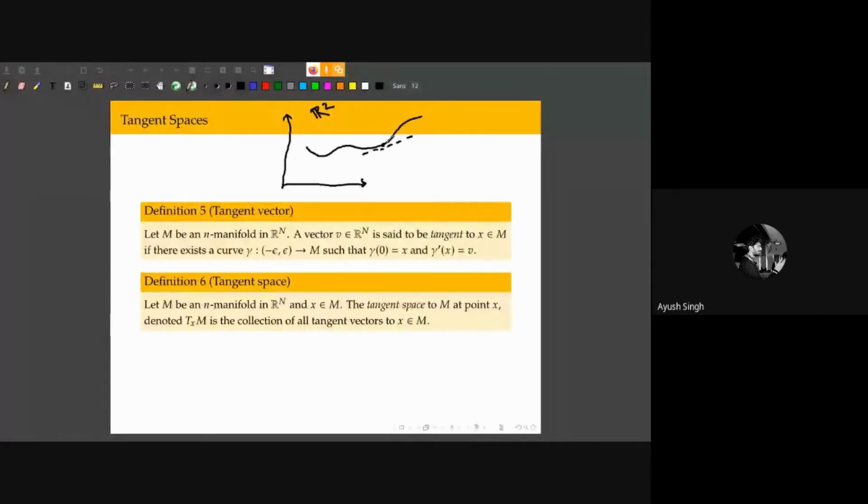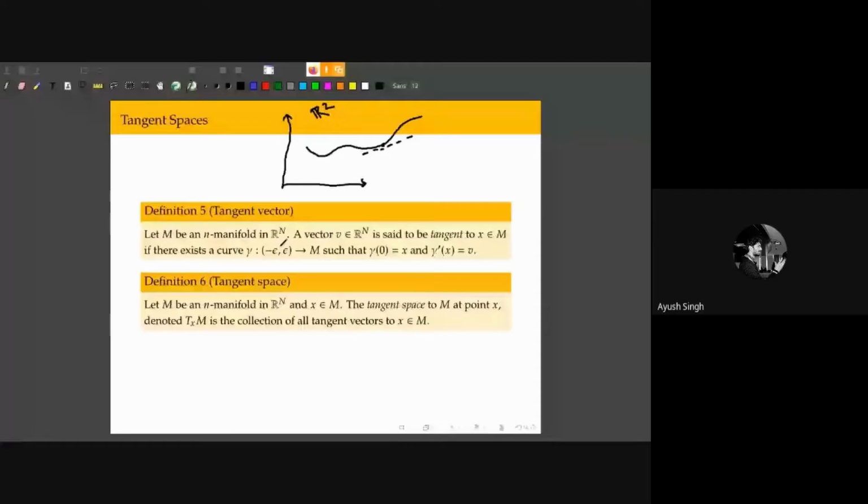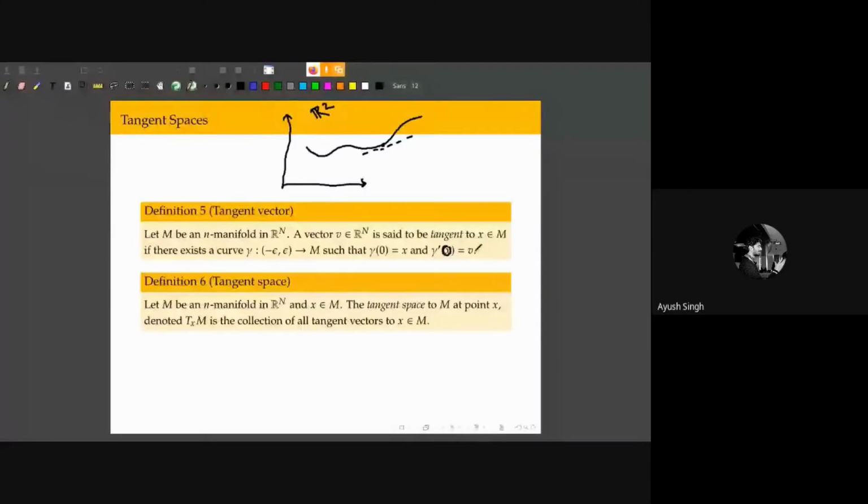So it's a curve inside the manifold such that at 0 parameter value, we are at this point at which there is a tangent vector, and the derivative of the curve at 0 is some vector, and that vector we say is the tangent vector. And the set of all these tangent vectors is called the tangent space of the manifold at that point x.